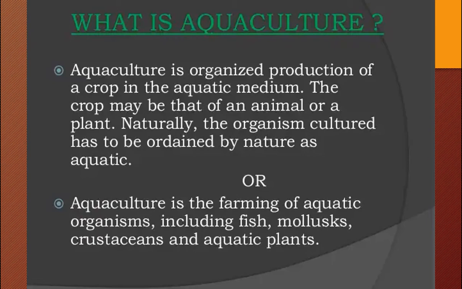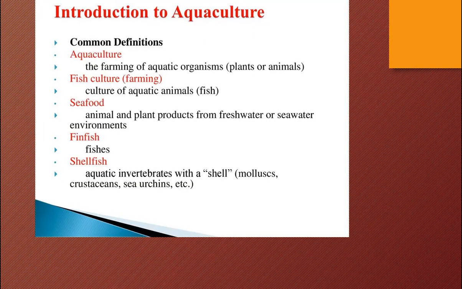Fish we know. Mollusks, the spelling is MOLLUSCS, check it. We have studied phylum Mollusca, those animals are mollusks. And crustaceans are included under phylum Arthropoda. Prawn varieties we say, no? Prawn culture we will learn now. That prawn culture is crustaceans. And aquatic plants. So aquaculture is the farming of aquatic organisms including fish, mollusks, crustaceans and aquatic plants.